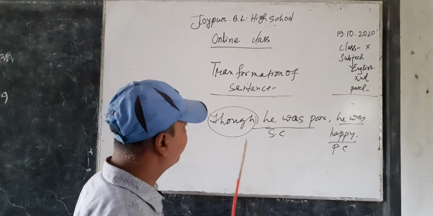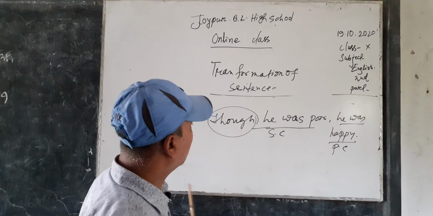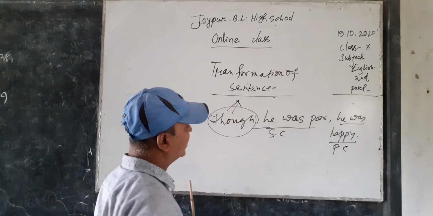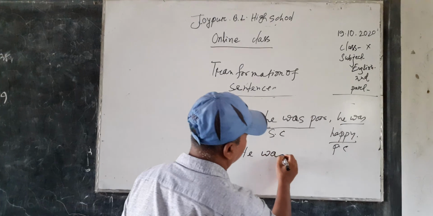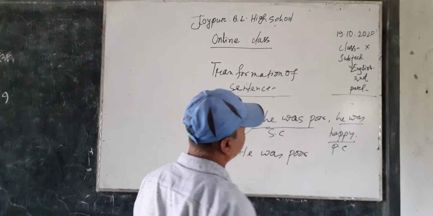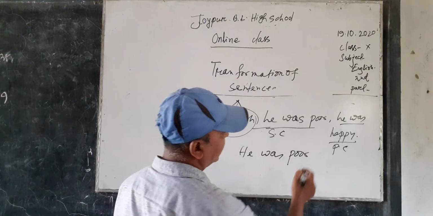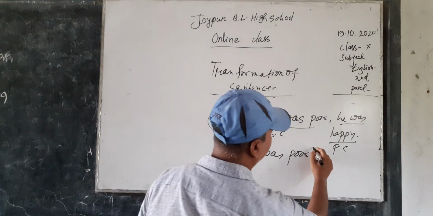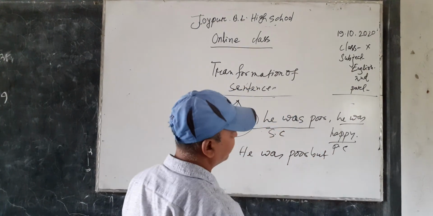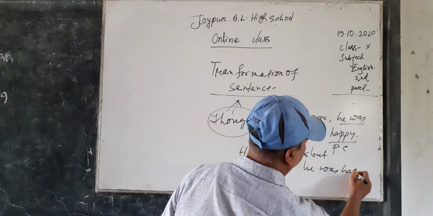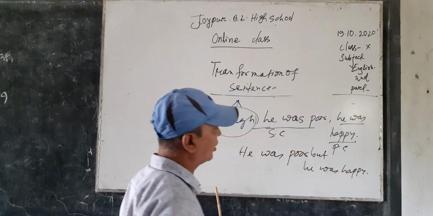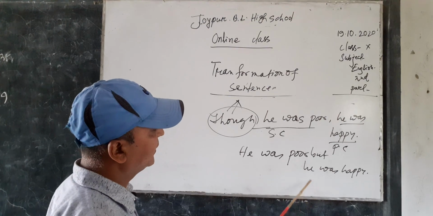In the case of though, it must be omitted, then the clause, and in place of comma we have to use but. Then the other part of the clause, the PC, principal clause.